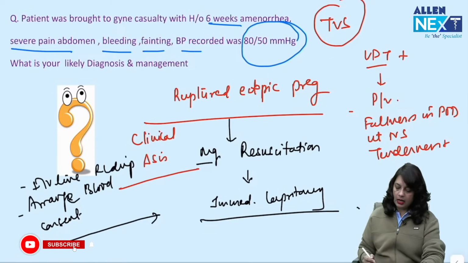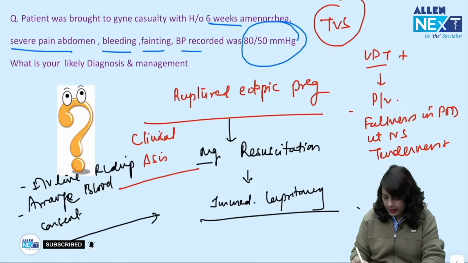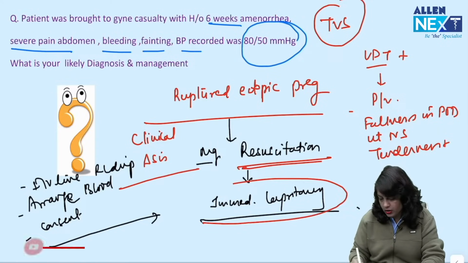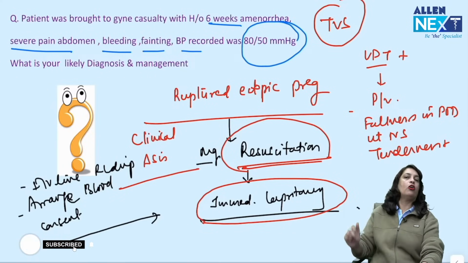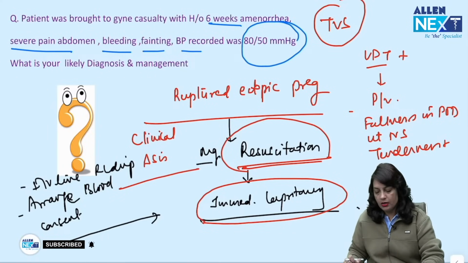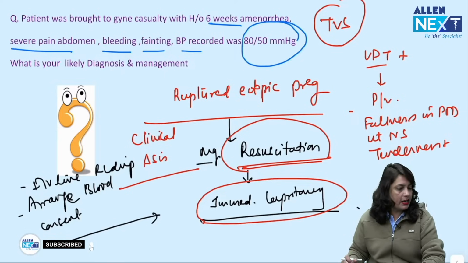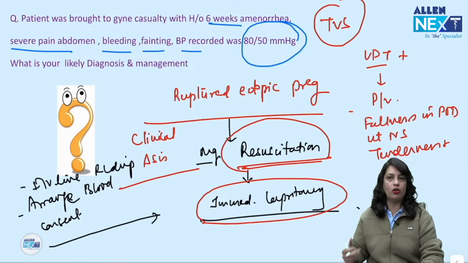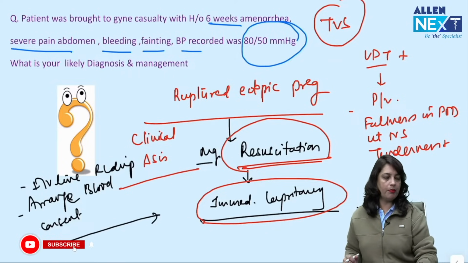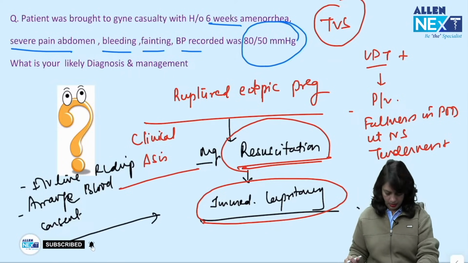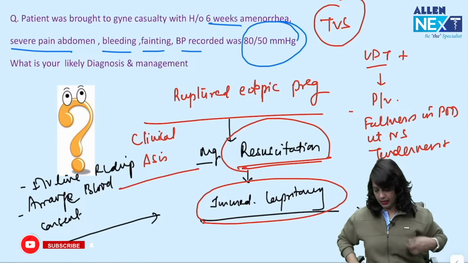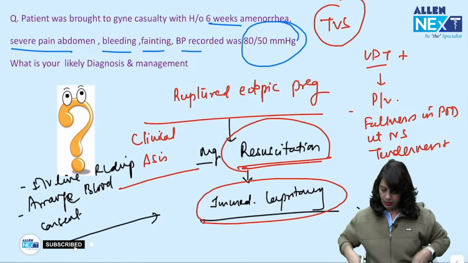Because when it is a ruptured ectopic pregnancy, there is no wait and watch, there is no second thought about sending the patient for a serial beta HCG because the patient's condition is unstable. So, management is resuscitation followed by immediate laparotomy, arranging the blood.